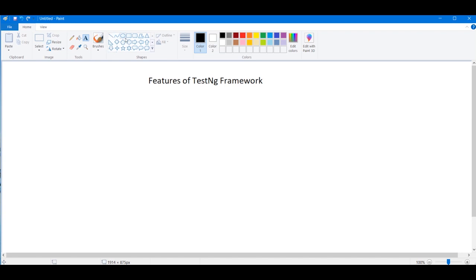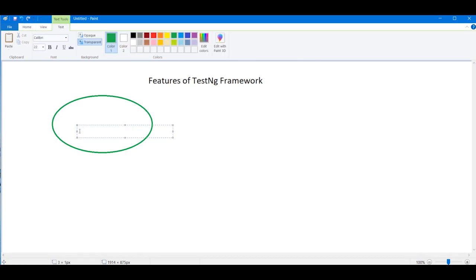So the first feature, I just need to use a bubble, guys, and want you to understand this thing. First is annotation based support. You have seen this, at the rate Test. Have you seen at the rate Test? So these are the tests.